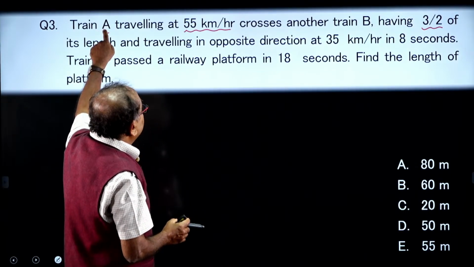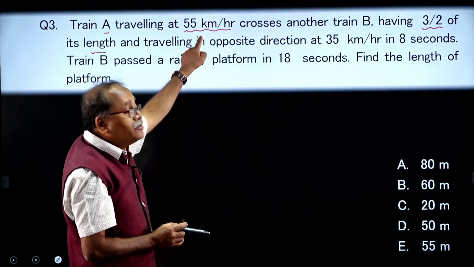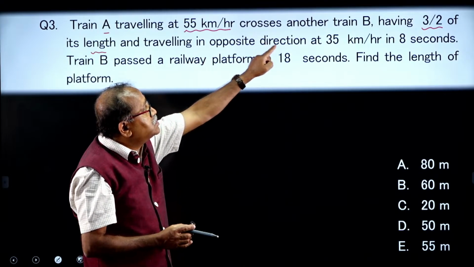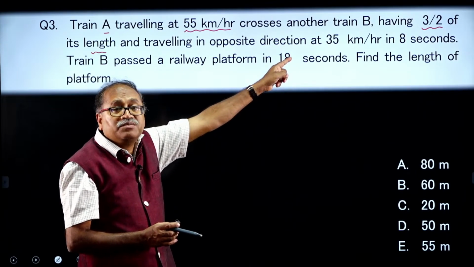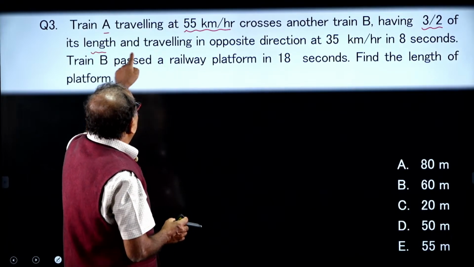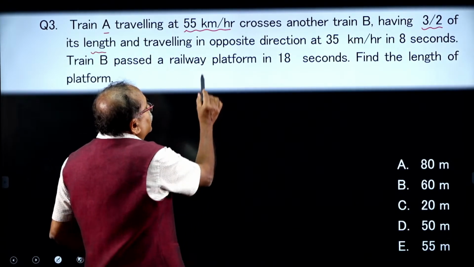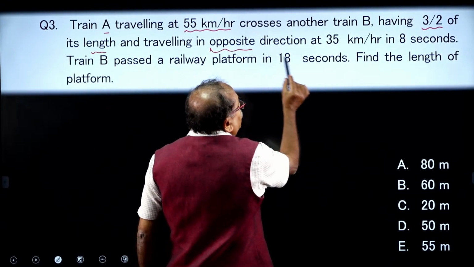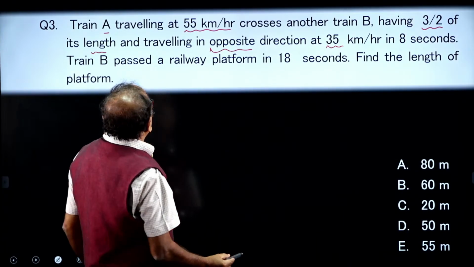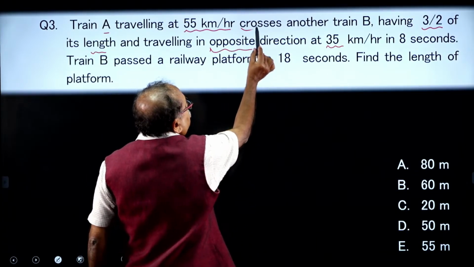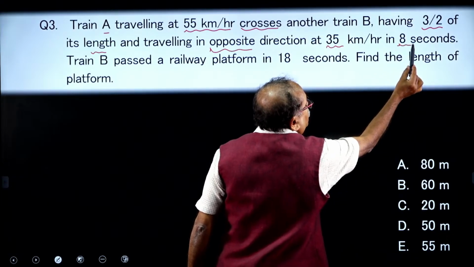There are two trains, train A, the speed is given as 55 km per hour, crossing another train B, and the length of B is 1.5 times the length of A. And travelling in the opposite direction, look at this one, opposite direction with a speed of 35 km per hour, and it crosses in how many seconds?